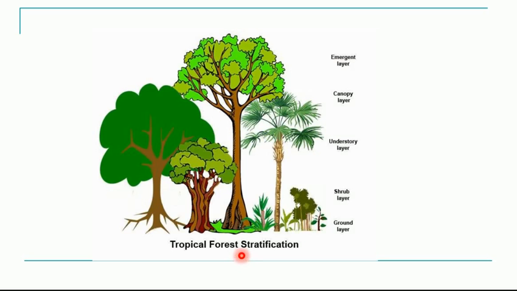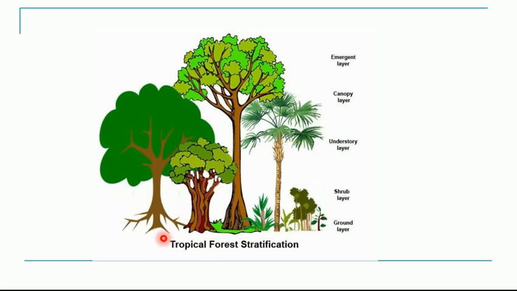So you will find some animals only living in the grassland. You find some animals which are living in the herbs. There are some animals which live only on the shrubs, and there are some animals or birds which live on these trees. So accordingly, like the vegetation, animals also divide themselves into different strata. So that is called stratification of animals.